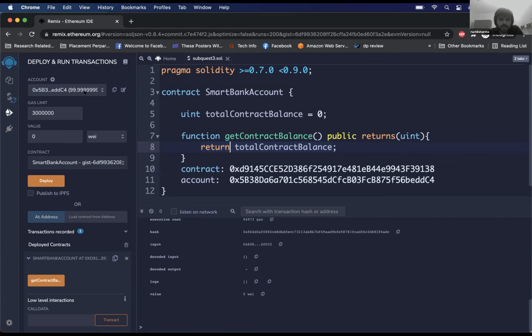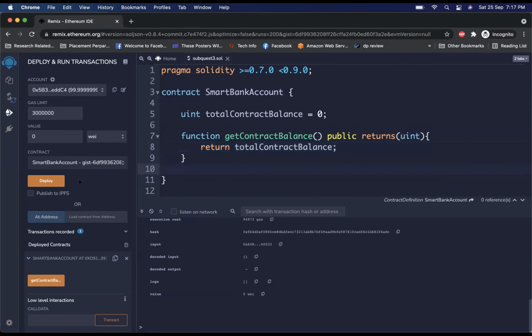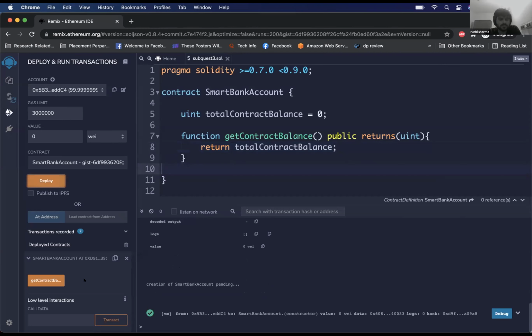Is there a logic for the number to show up, or will it be different every time I hit deploy? How does that number get generated? For all practical purposes at this point in time, it is random. You will get a new address every single time you hit deploy. Why don't you try it, Harsha? I deploy this again. Yeah, and scroll down further.